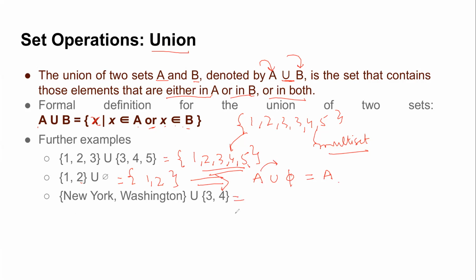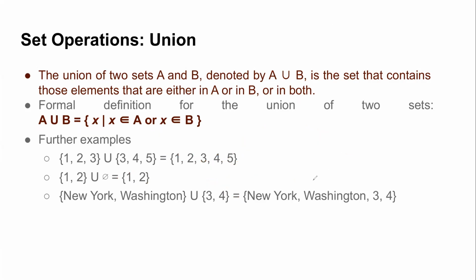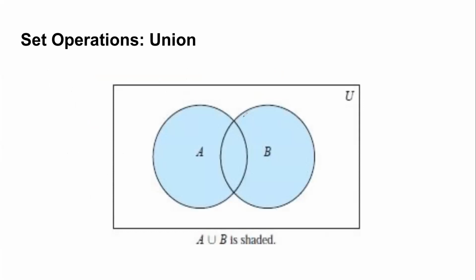What about this last one? Excellent. So it will simply be all four elements because there is no repetition. Excellent. So what is the union of two sets? The union of two sets is simply a collection of all the elements belonging to both the sets. And if you look at it in terms of the Venn diagram, union is actually this entire blue shaded region that you can see. Full A, full B. Right? Intersection is what we'll discuss next, but this entire shaded region is your union.